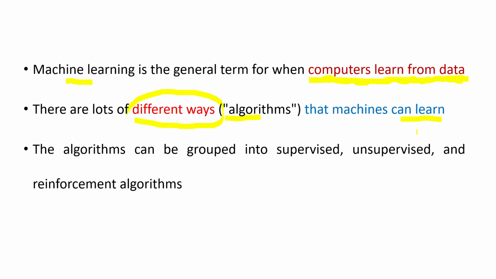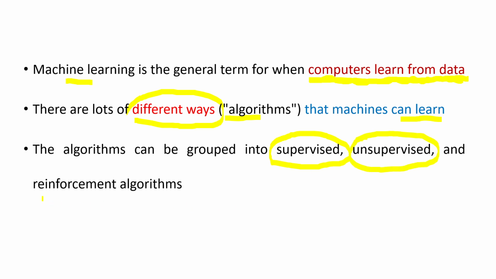Machine learning is very similar to human learning. Humans use different approaches or different ways for learning. At a high level, I can say there are two categories of human learning. The first category is where humans learn with the help of a teacher. The second category is where humans learn without a teacher. Similarly here, machines can be made to learn from the data with the help of a teacher, which is called supervised, and without the help of a teacher, called unsupervised.